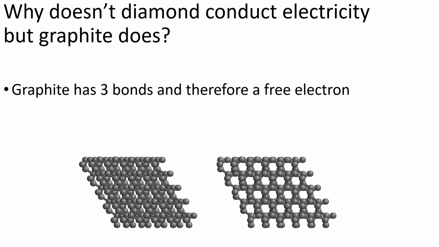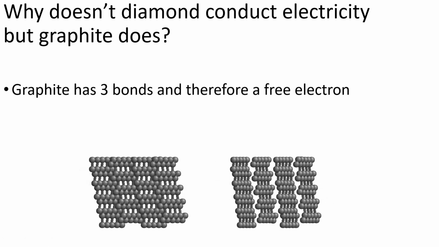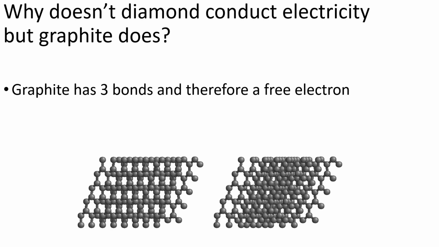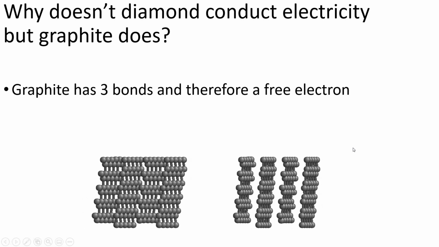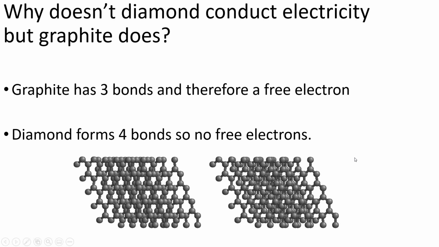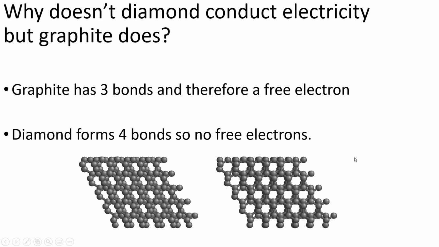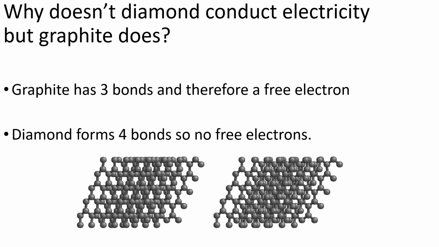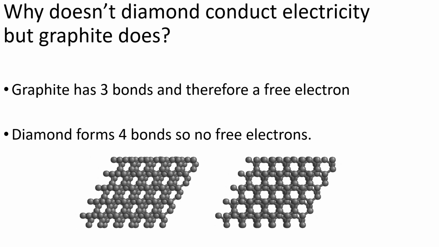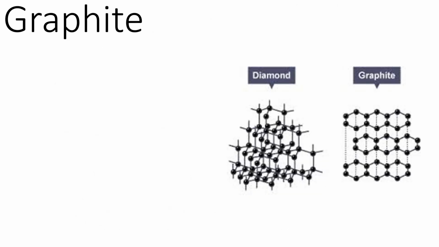If it's only forming 3 out of a potential 4 bonds, it's got 1 free electron that can whiz around, and that's conducting electricity. Whereas diamond forms 4 bonds and it does not form any layers, so there are no free electrons in the diamond structure.